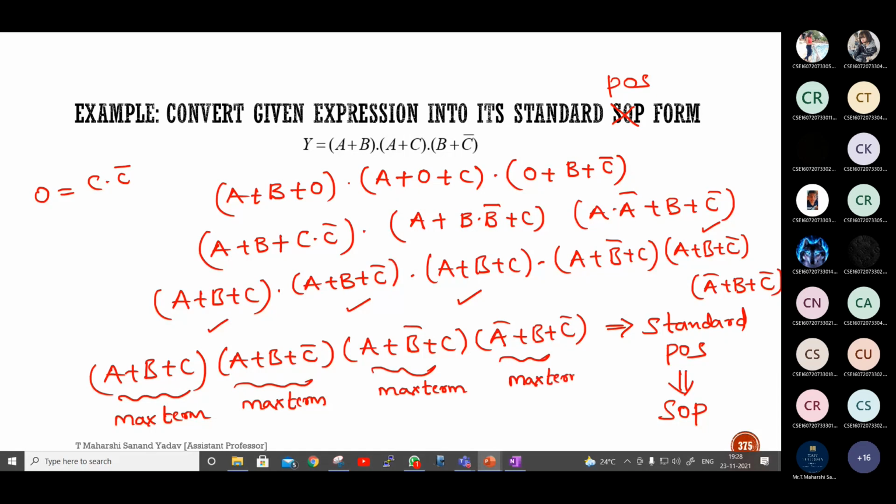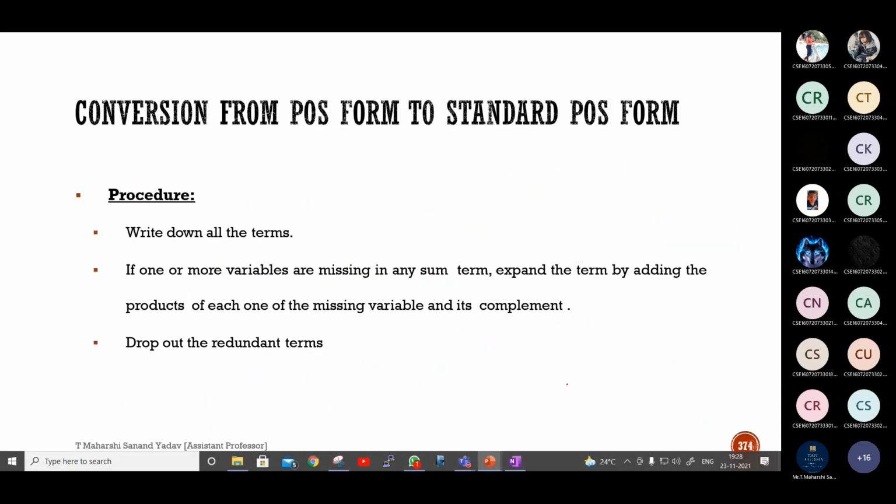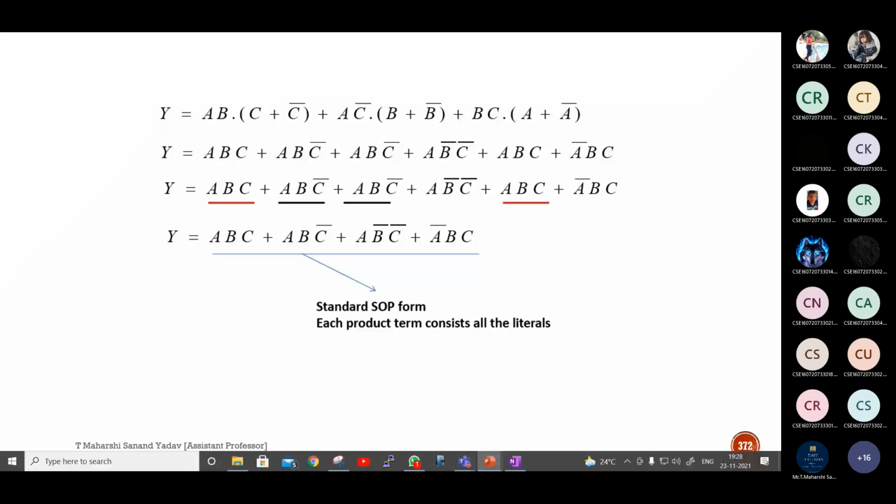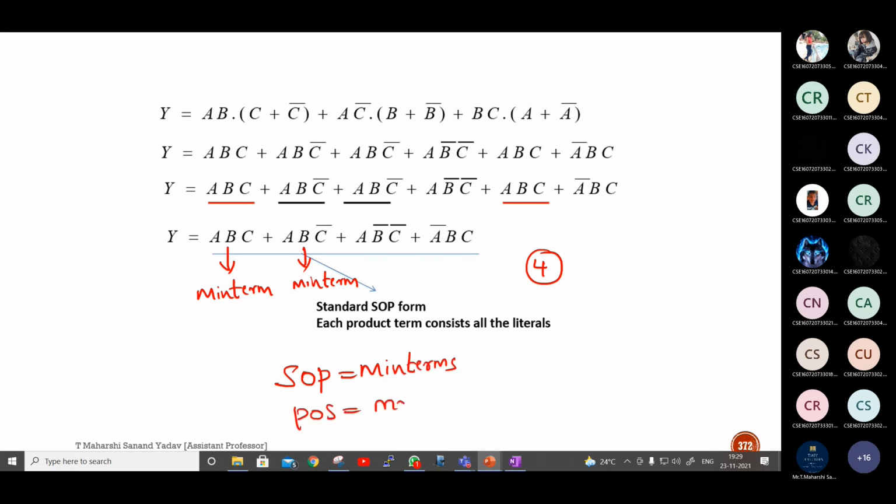Whereas if it is in terms of SOP, then observe this one. This is one minterm. This is another minterm. So here also 4 minterms are there. If it is SOP, these terms are called minterms. If it is POS, each and every term is called a max term. Remember these 2 points.